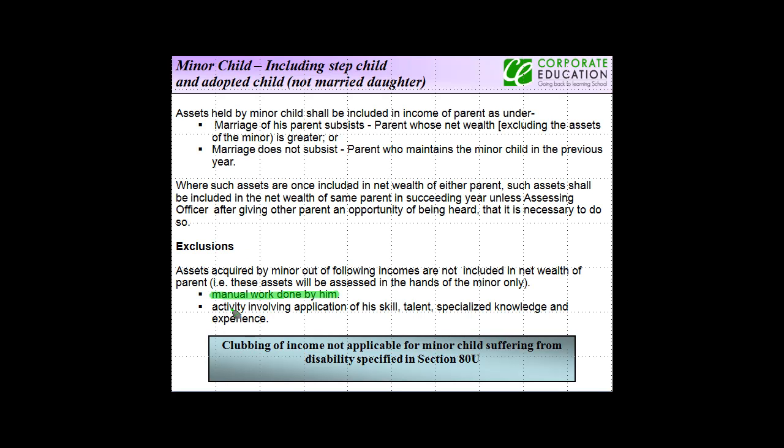Manual work done by him, or activity involving application of his skill, talent, specialized knowledge and experience. Right? So if a minor creates an asset out of the following income, that will not be clubbed in the hands of the parent. And the last point is that clubbing of income is not applicable for a minor child suffering from disability specified in section 80U. Again, this is something which we discussed earlier as well when we were discussing the deemed asset concept, and this is applicable there as well.